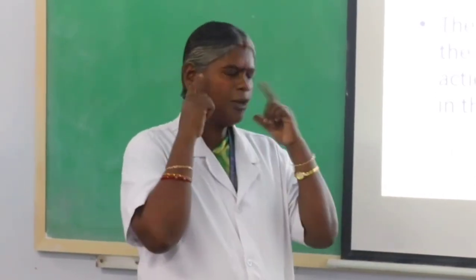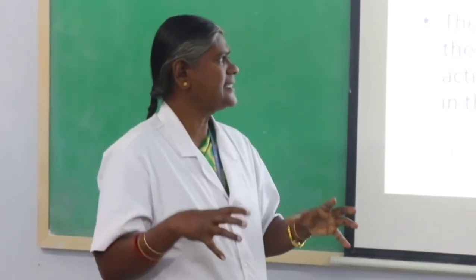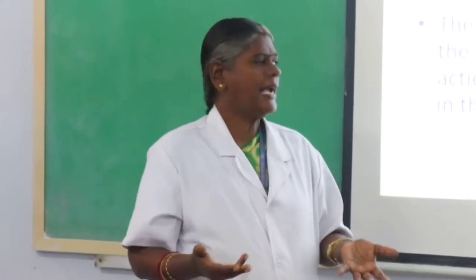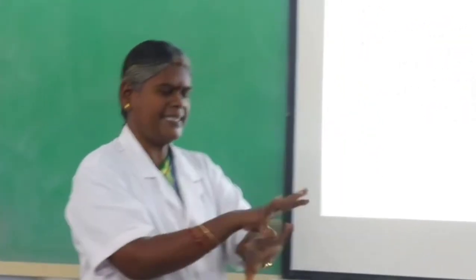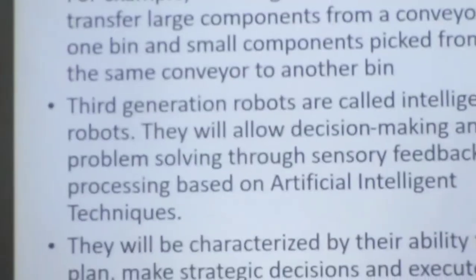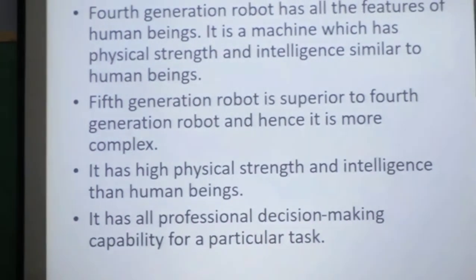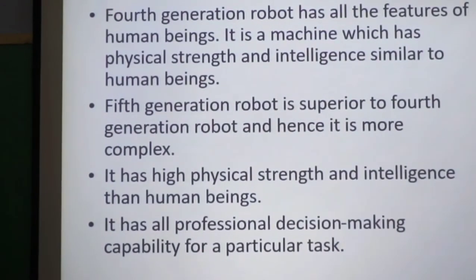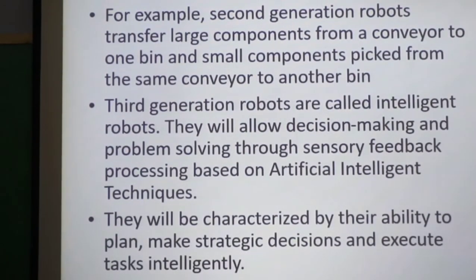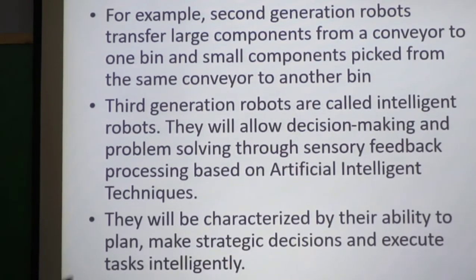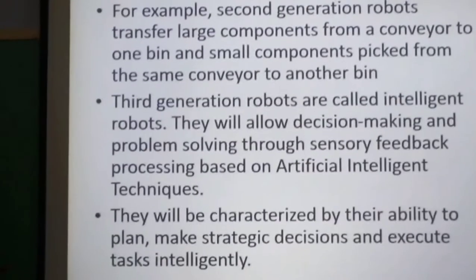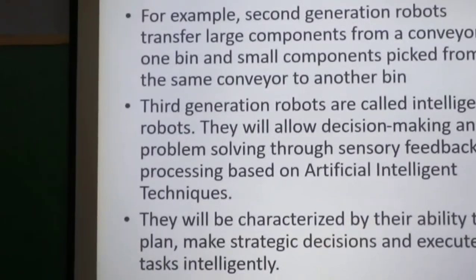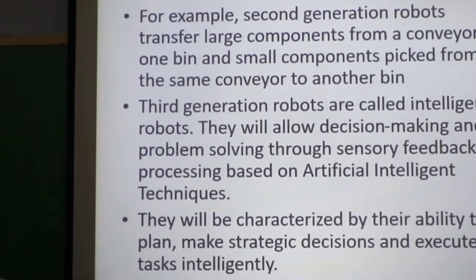The second generation is called the clever robot. They are equipped with a range of sensors and the necessary computing power to modify their actions in response to small detectable changes in the environment. By sensing small detectable changes, they will be able to modify the action. Such robots are called clever robots. First one is dumb robots, second one is clever robots. Next slide, previous slide, and the third generation robots are called intelligent robots. They also have the additional capacity of decision making, depending upon the environment. Here the artificial intelligence techniques are built in.